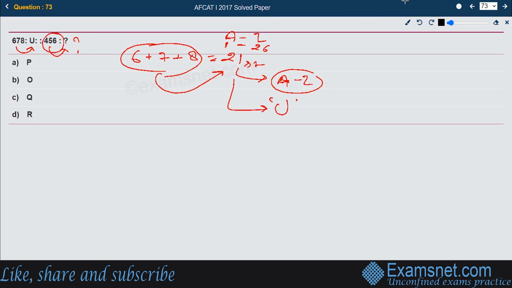So let us do the same thing with 456. Let us add 4 plus 5 plus 6. That is 9 plus 6, 15. So we are supposed to find the 15th letter in the alphabet series from A to Z.